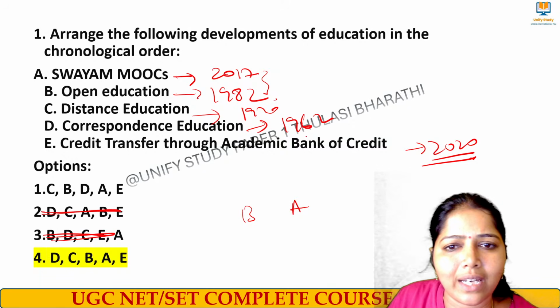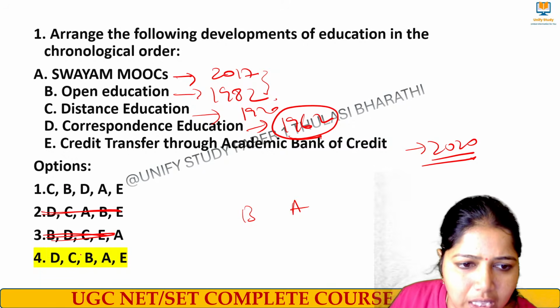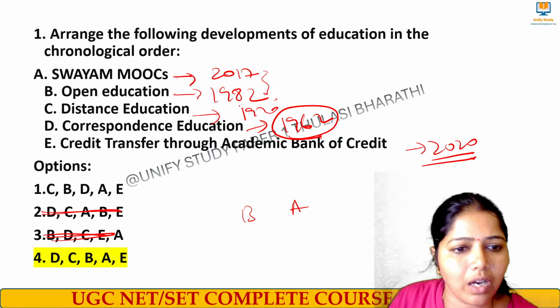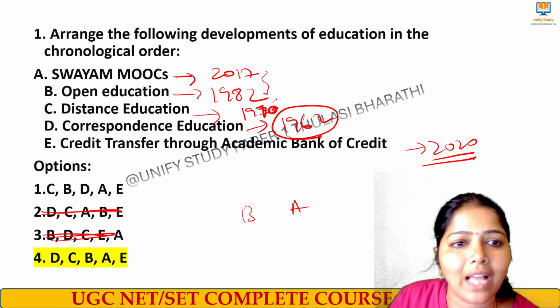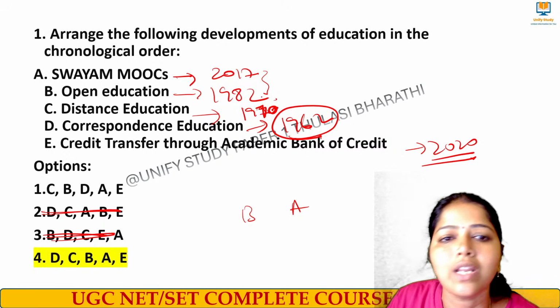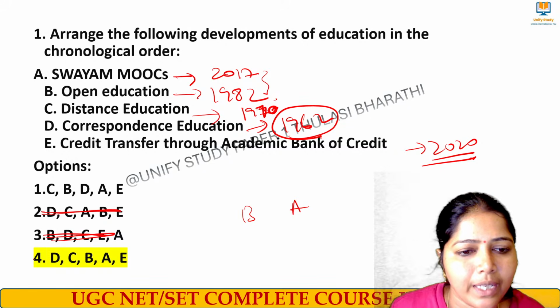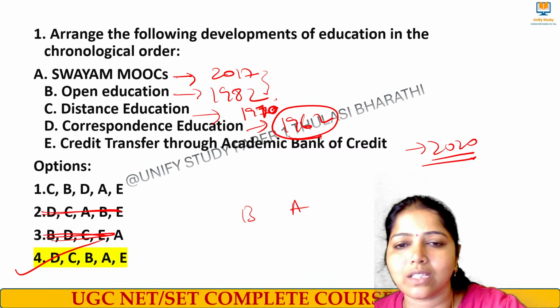Then we know the correspondence education comes first. Then we had open education. Sorry, not open education. We had distance education in 1970, and then we had open education. Then we had Swayam. Okay, right? So option number 4 is the right answer for this question.